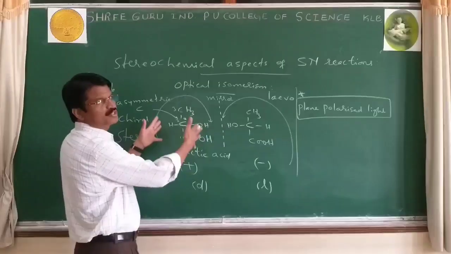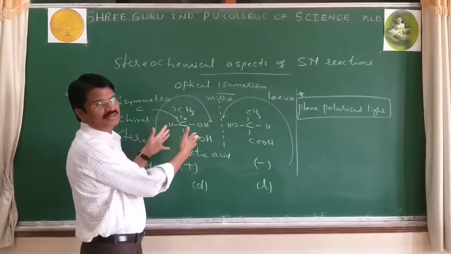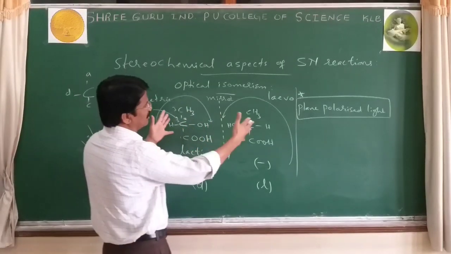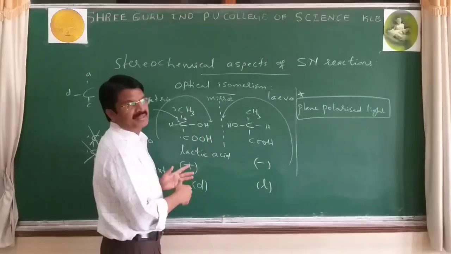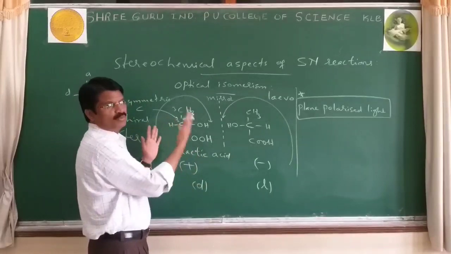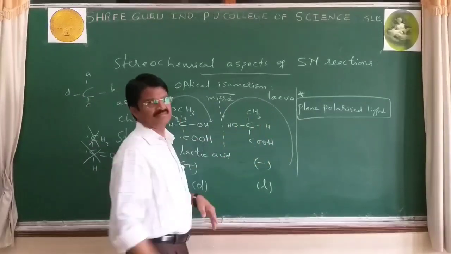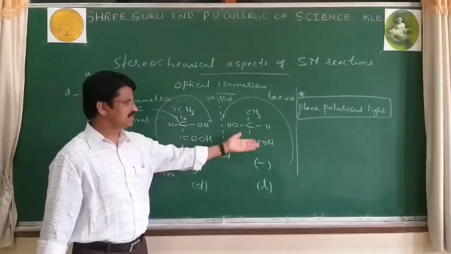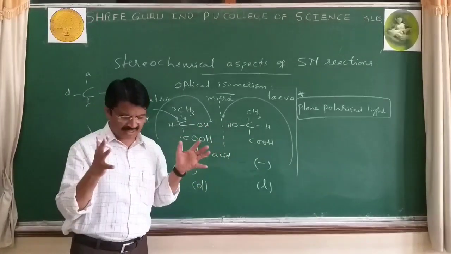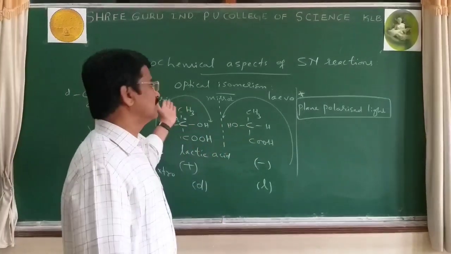And if you say optical isomer, they should be mirror images. That's why I have written here, it's a mirror image. The object molecule rotates in one direction, the other one in the other direction. If one rotates negative, the other is positive, and if one is positive, the other is negative. So a pair of compounds like this can be written in optical isomerism.